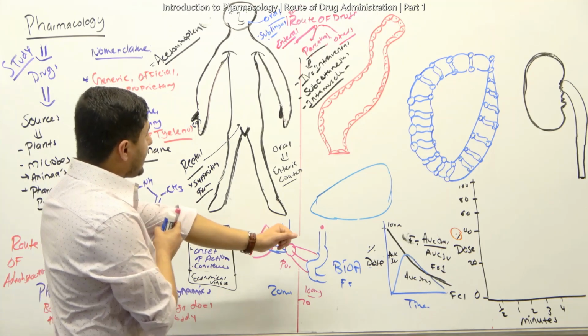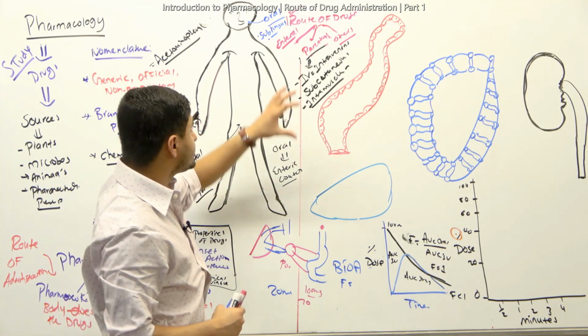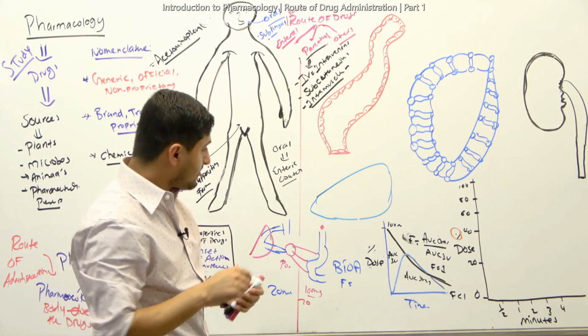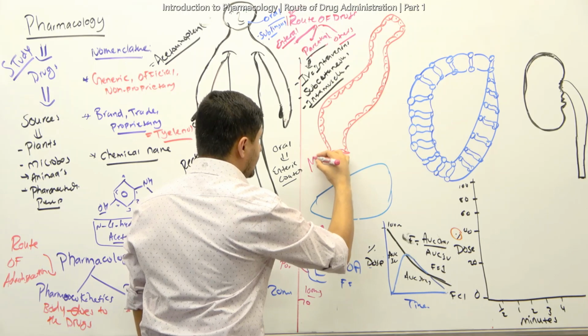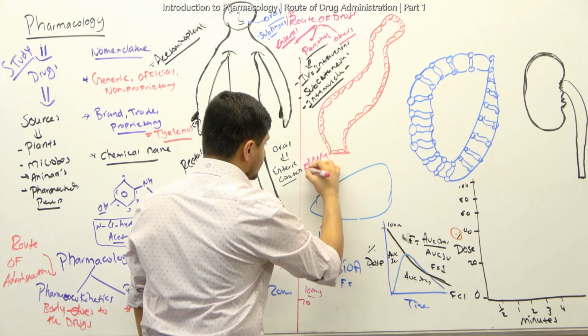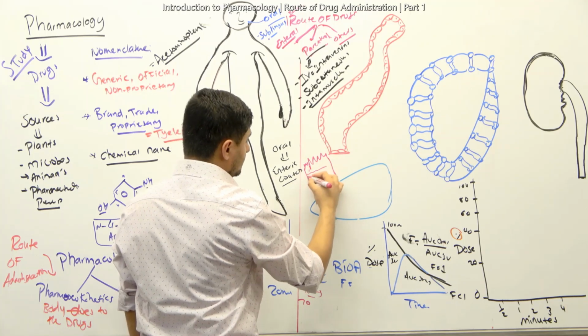Now, after this, we have to talk about intramuscular and subcutaneous. This is the parenteral way of giving these drugs. For that, let's quickly make a diagram. This is my skin right here. This is called the epidermis, and this is my dermis right here.